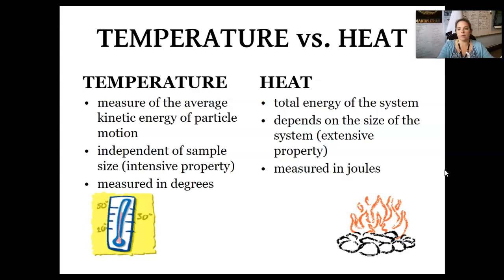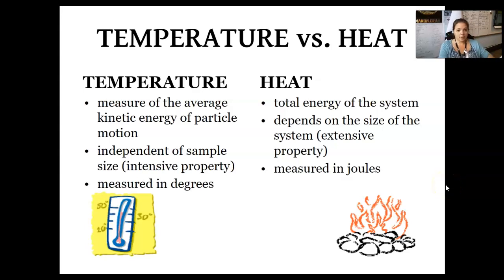It doesn't matter what's going on. It is independent, not based on the sample size. So in my room, I could have water bottles all throughout all different sizes. You could take the temperature, the kinetic energy of all of them, and they will be the same because I'm in the same area. It's independent, intensive, and it's measured in degrees.